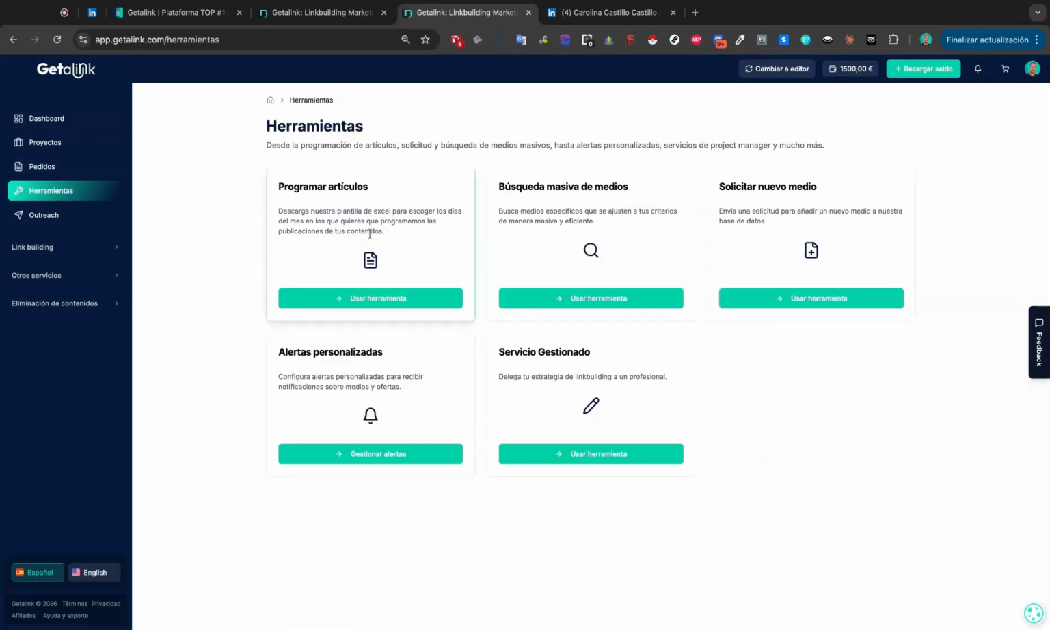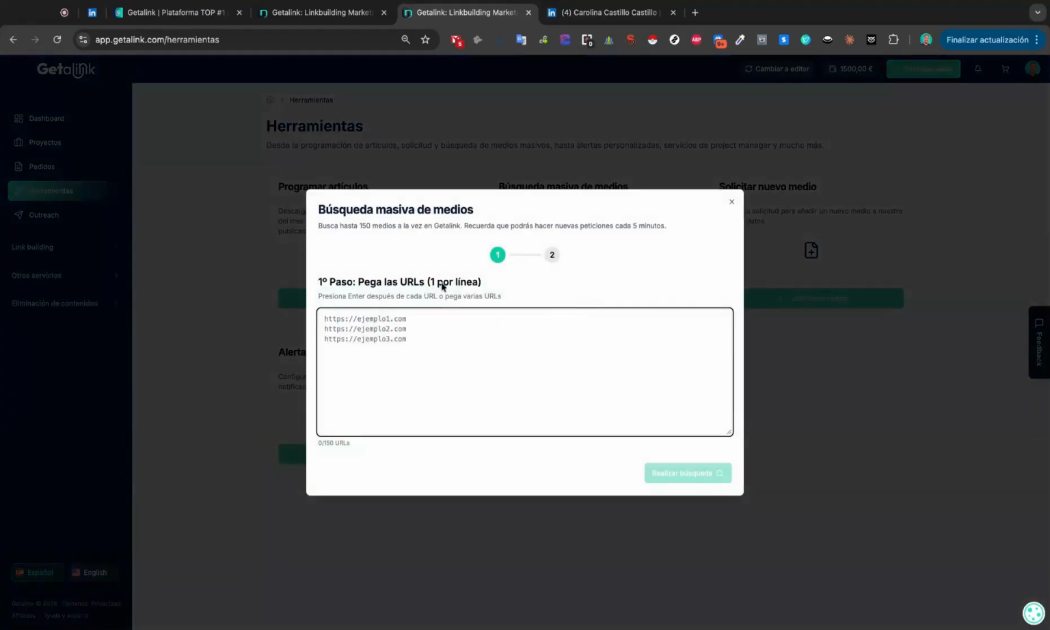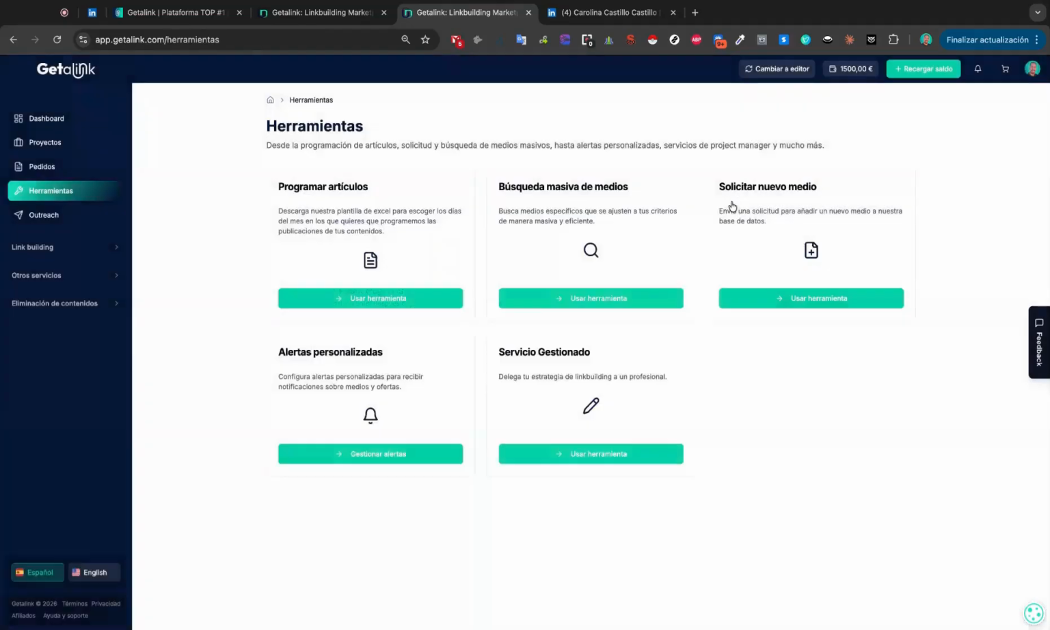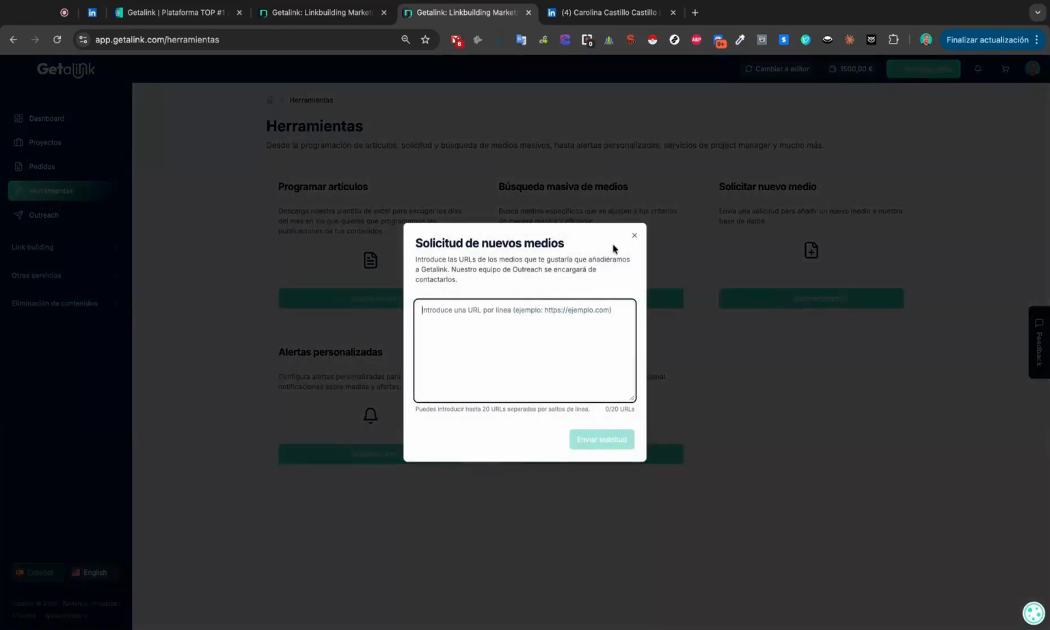In Tools, we have the option to schedule articles. You download an Excel file, fill it out, and send it to us, to be able to schedule those articles you want published on specific dates. Bulk media search, basically here we'd put up to 150 URLs, and the platform would return the ones we have, and the ones we don't automatically go to the outreach section, and then our team takes care of contacting them and closing deals directly with them. In case you only want to request one media outlet, you'd enter it here, okay?